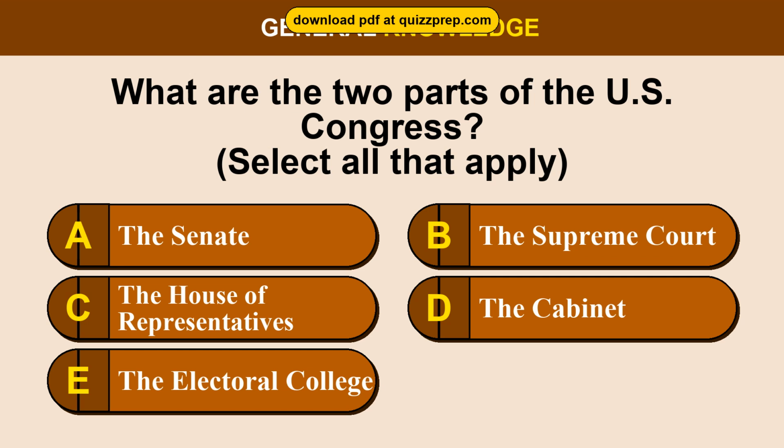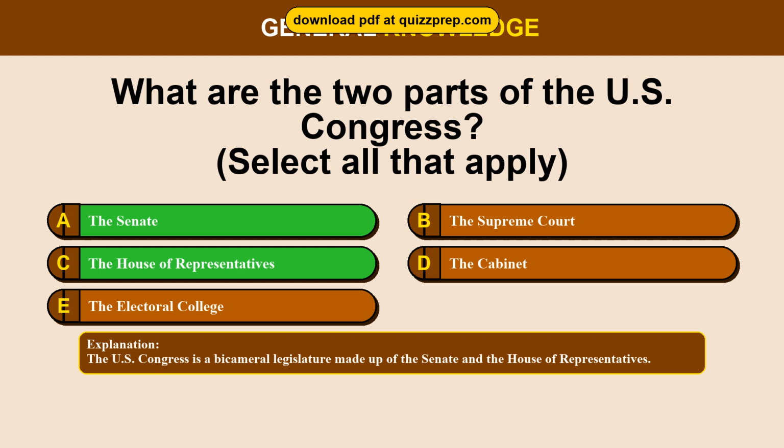Question 10. What are the two parts of the U.S. Congress? Option A, the Senate. Option B, the Supreme Court. Option C, the House of Representatives. Option D, the Cabinet. Option E, the Electoral College. The correct answers are options A and C, the Senate, the House of Representatives. The U.S. Congress is a bicameral legislature made up of the Senate and the House of Representatives.